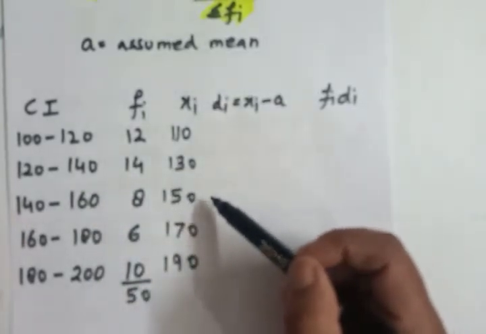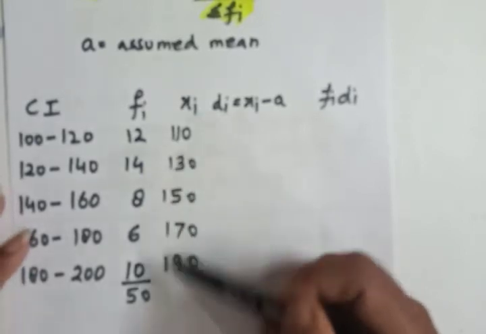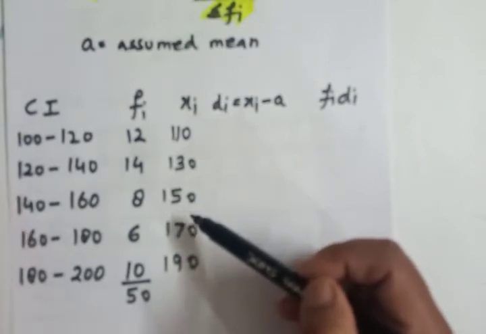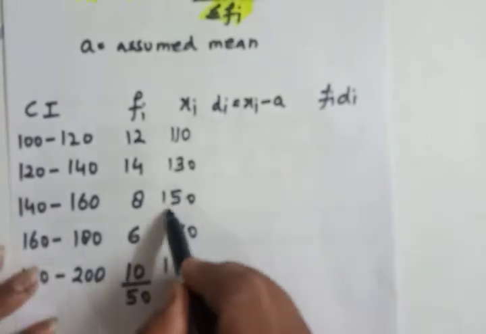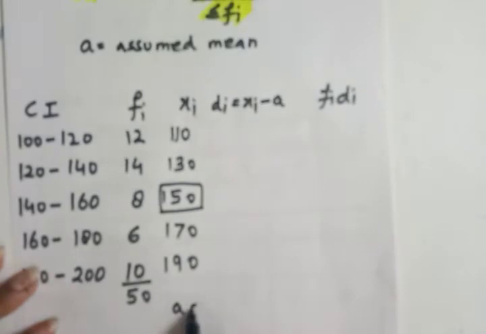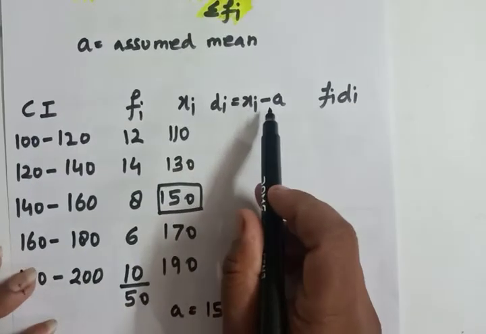Suppose it is even, it hardly matters. Suppose there are 6, you can take the third or fourth, it depends on you. There will be no difference. So here I am taking 150 as the assumed mean. So a is equal to 150. Di is xi minus a.